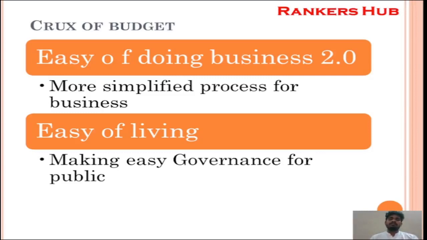Because when there is business, obviously there is scope for business. Now these are the two important things which they have been propagating for the last 2-3 years. And moreover, ease of living. Ease of living affects each and every human being in our country. So what is ease of living here? It is nothing but making lives more prosperous, such as availability and accessibility of governance, and moreover availability of all public goods to the people in a very easy manner. That is the crux of the budget. What is the crux of the budget? Ease of doing business and ease of living.